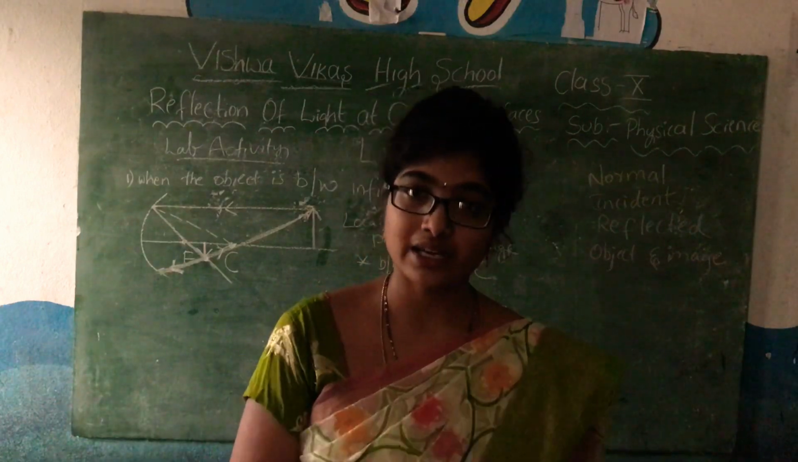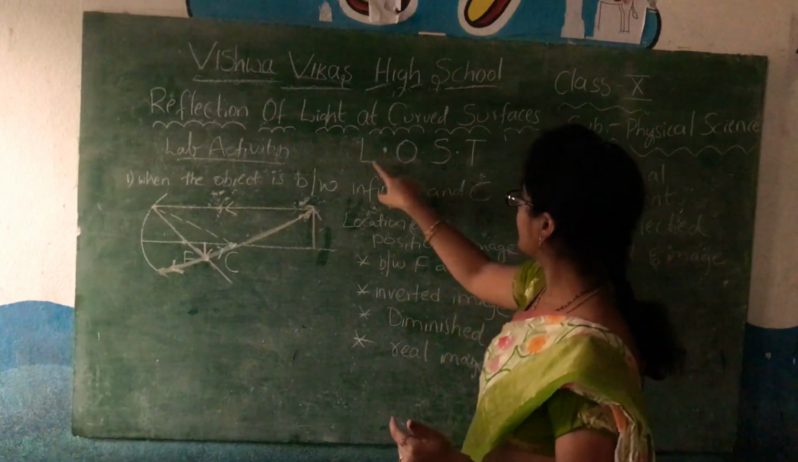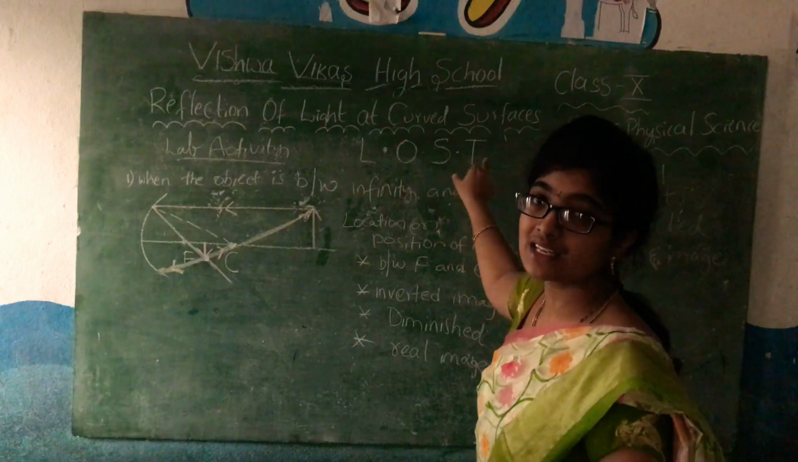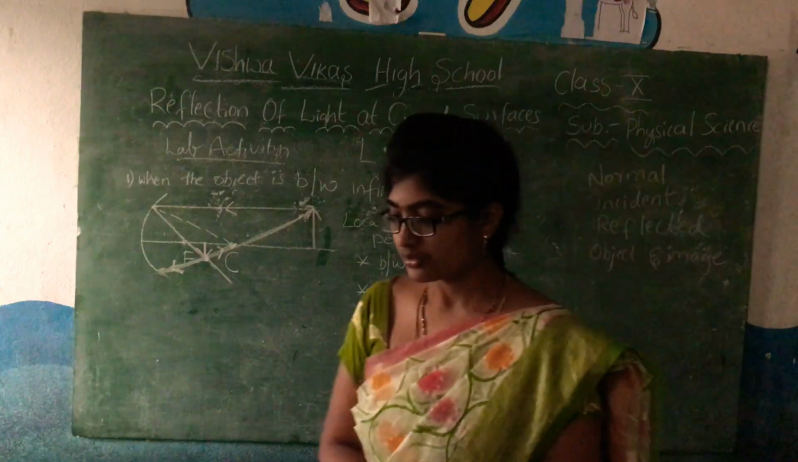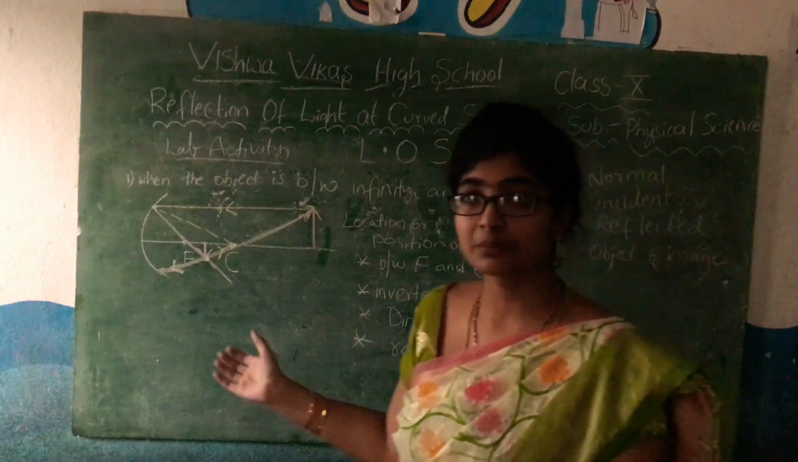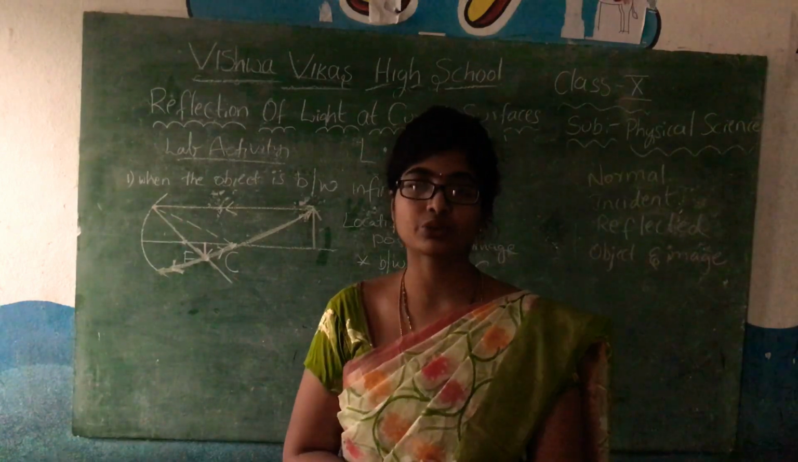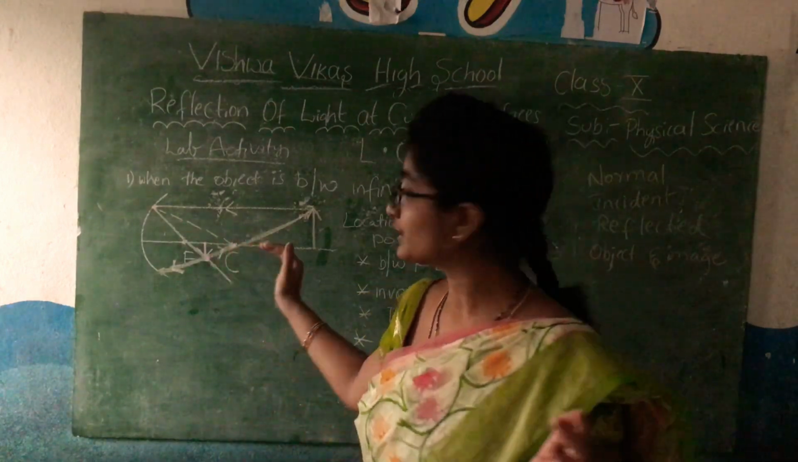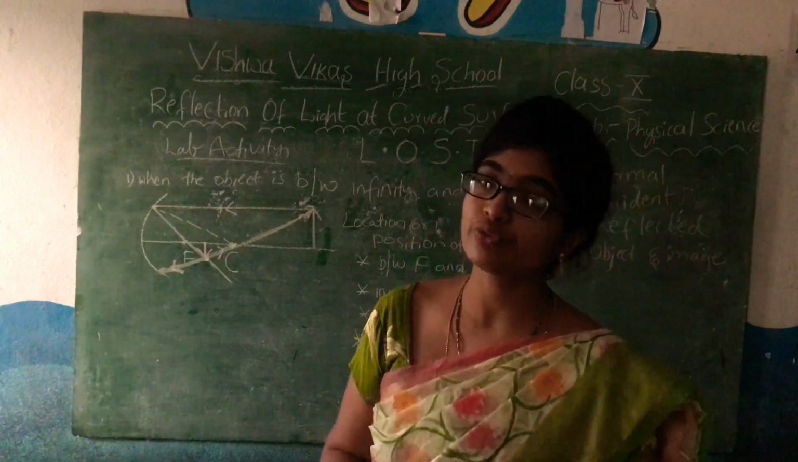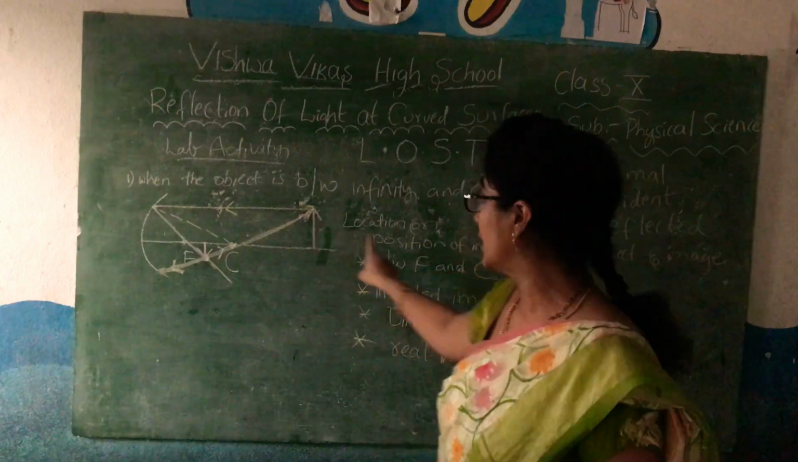So write the notes, draw the pictures, write all these natures, and remember LOST. L means location, O means orientation, S means size, and T is type of image. All these are not mentioned anywhere in your textbook, children. This is a deeper study of the formation of images by mirrors. So you have to definitely note it down, and after reading all this, you have to fill in the empty tabular column which is given in the textbook. For that you have to draw all the pictures, understand how the images are forming, and write the characters of the image.